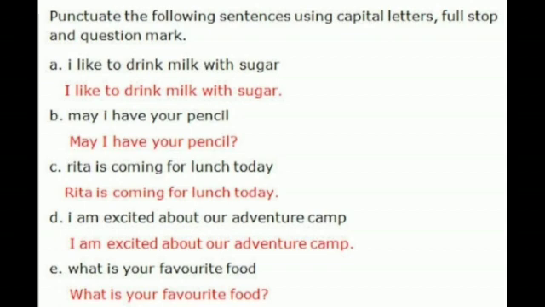Here again I is capital and at the end of the sentence a full stop is added. Then, what is your favorite food? Here W is capital and a question mark is added. So in this way you can punctuate the sentences.